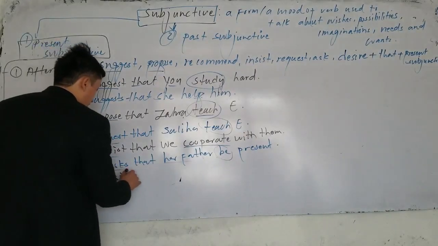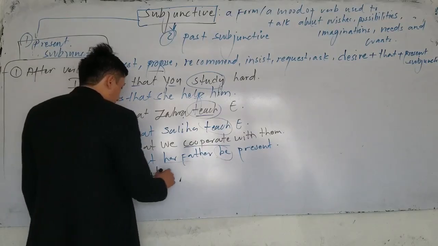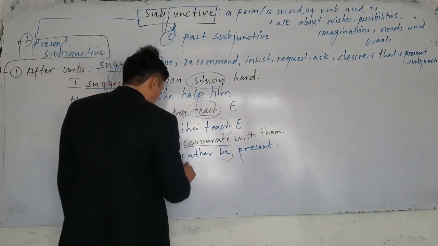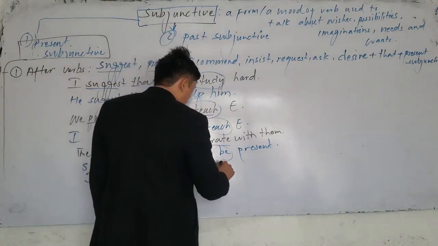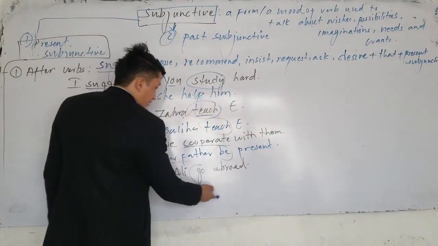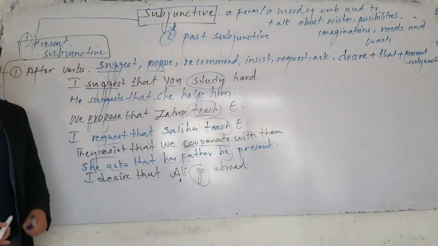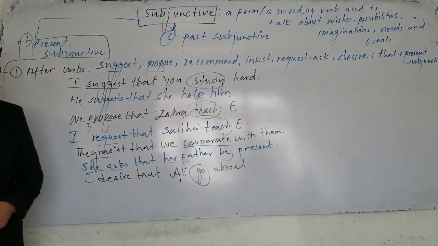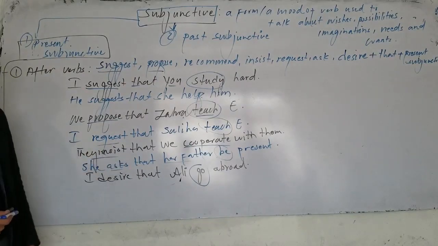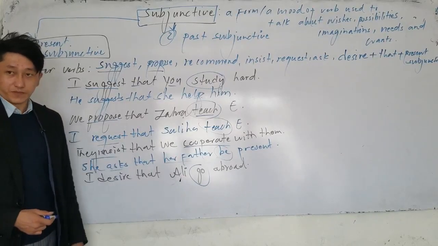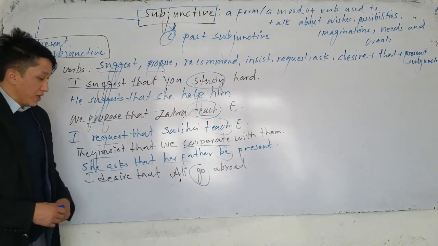Look, I desire that, for example, I desire that Ali go abroad or goes abroad. Which one? Go. Now, which one is subjunctive here? Go. I said in present subjunctive, what is the thing that we don't use? We don't use s after the verb, okay? Because it's not a simple present tense. It's what this subject wants, but this one may do it or may not. It's a kind of possibility.